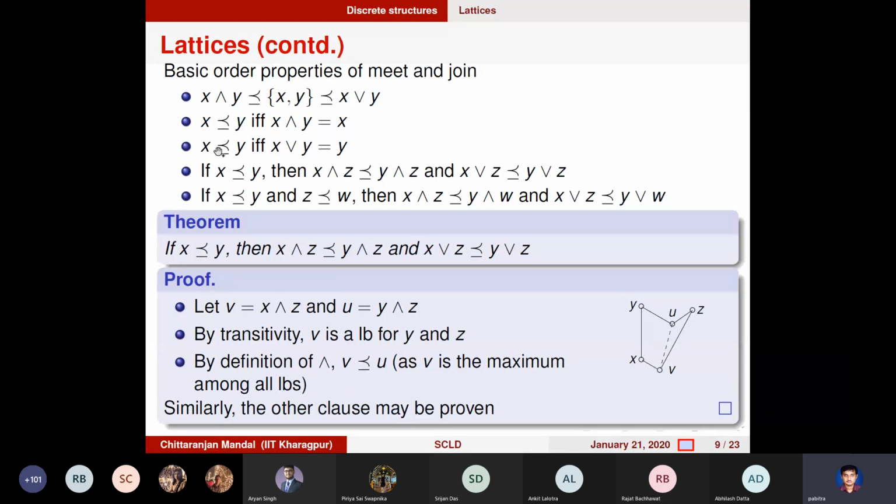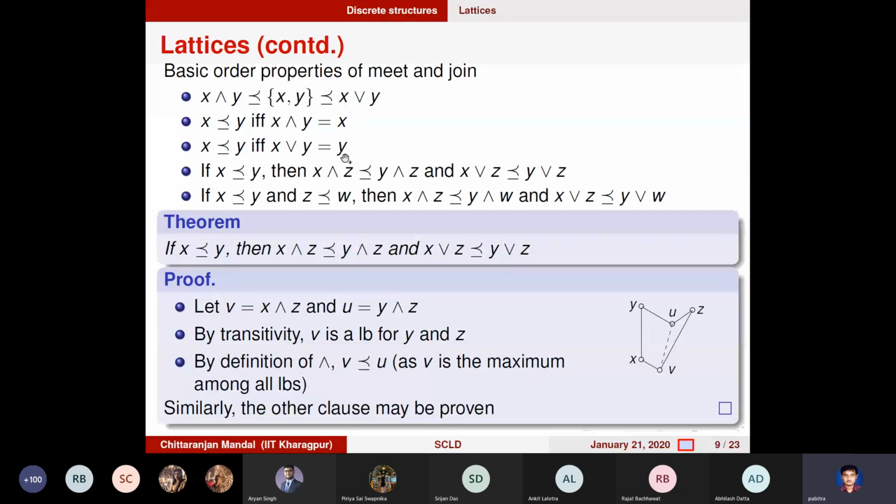If we know the meet of an element with another element is the element itself, then the first element is less than or equal to the second element. If the meet of x and y is x itself, then x is less than or equal to y. Similarly, if the join of x and y is y itself, then x is less than or equal to y. Basically, earlier I said this, then I said this, and if I know this, I can also say this. So it is if and only if.